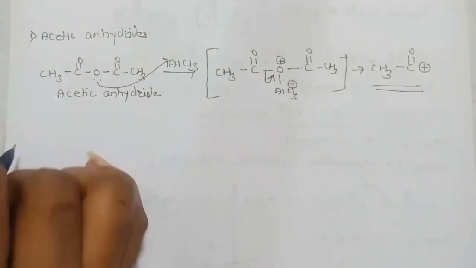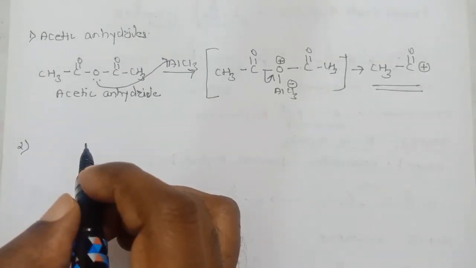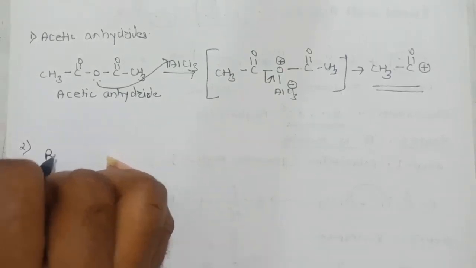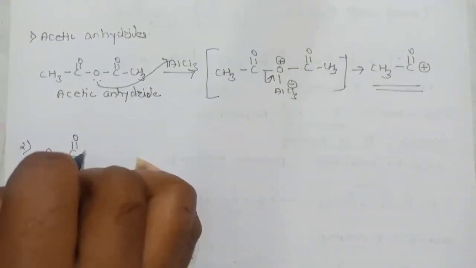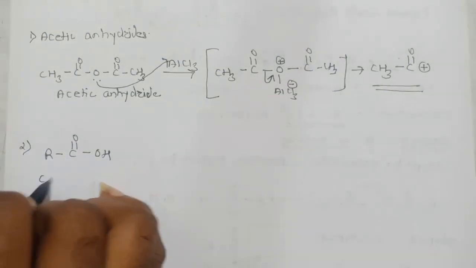So this is our acylium ion as an electrophile. From acetic acid also we will get this acylium ion. For that purpose we have to use a mineral acid as a catalyst like H2SO4 or HF for the protonation purpose. So for example R, C double bond O, OH. This is acetic acid or any carboxylic acid.